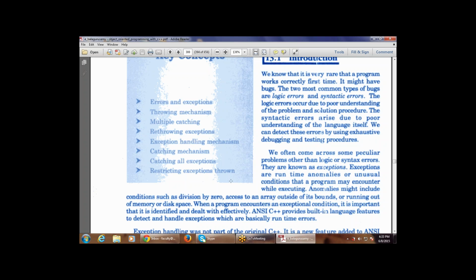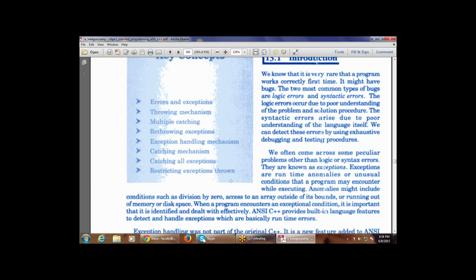Anomalies include division by 0, access to an array outside of its bound, or running out of memory or disk space. When a program encounters an exceptional condition, it is important that it is identified and dealt with effectively. It is very important to identify these conditions and handle them very effectively with the concept of exception handling.